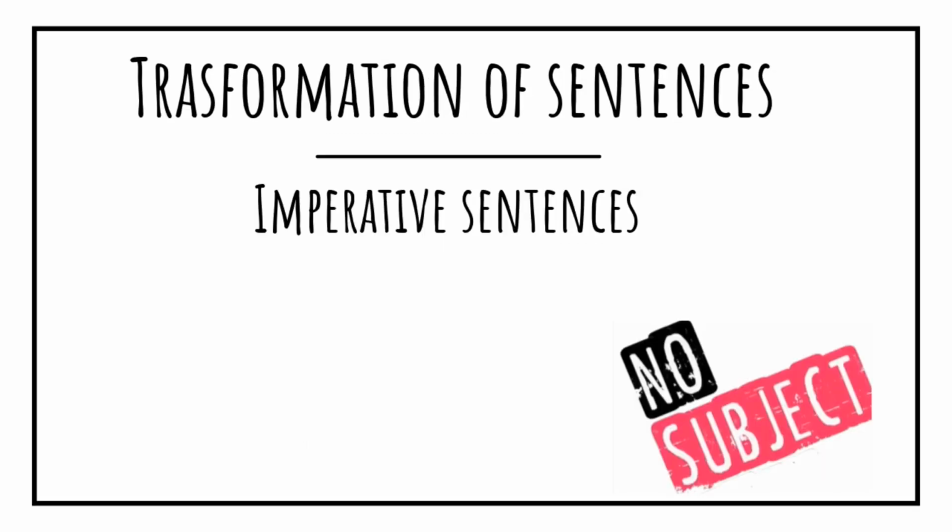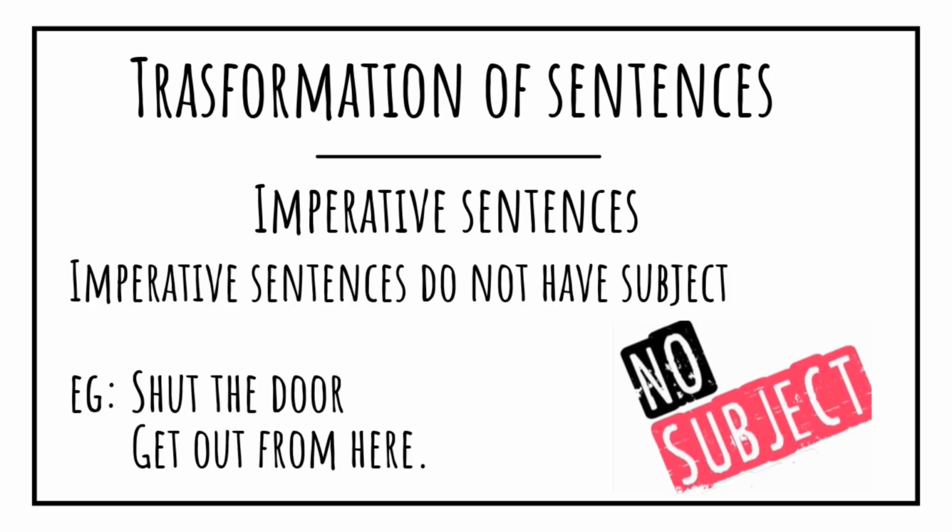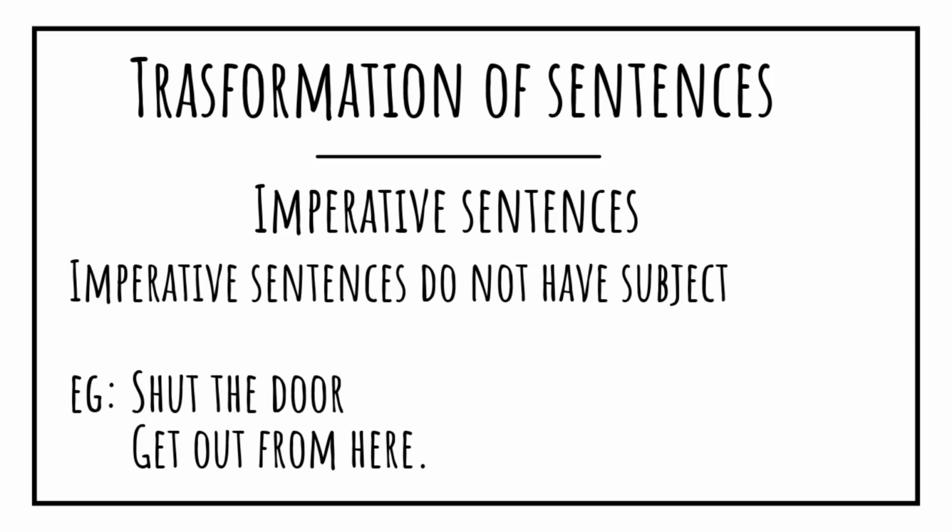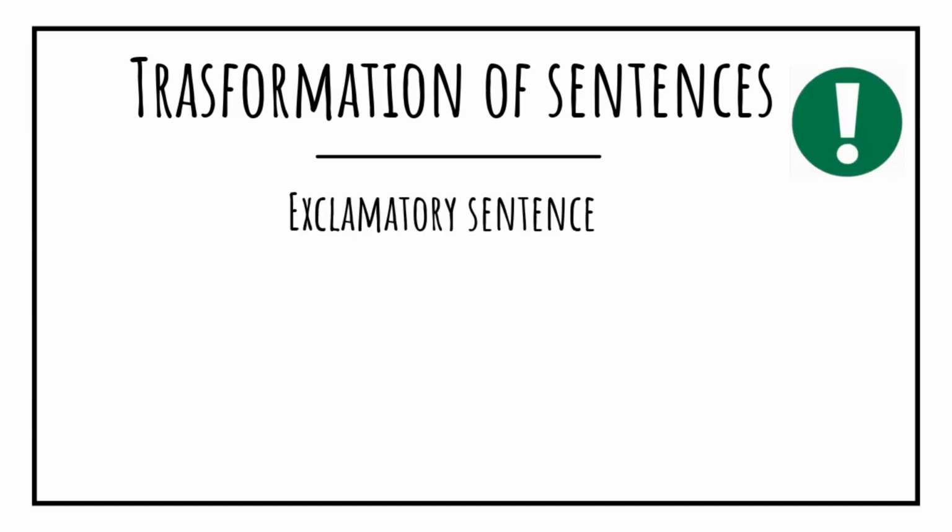Students, in an imperative sentence, the subject is not given, but the subject you is assumed or understood. For example, shut the door. It means you shut the door. Come here: you come here. So you is assumed or understood here. Get out from here is you get out from here. So the subject you is assumed here, even though it is not written in the sentences.